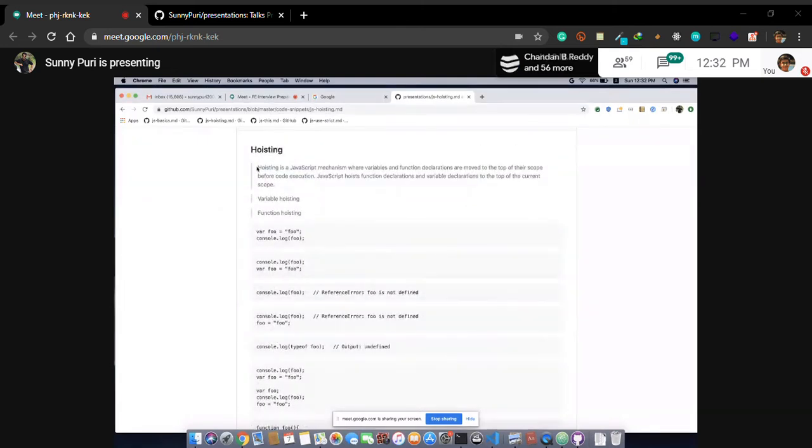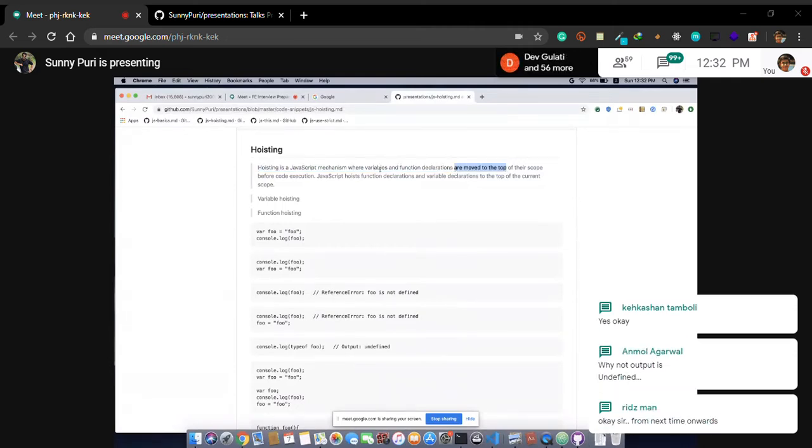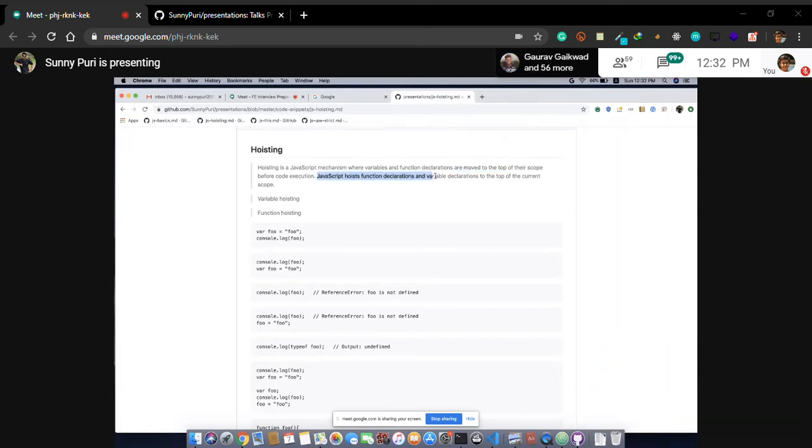So what is hoisting? Let me go through this. Basically, hoisting is a JavaScript mechanism where variable and function declarations, point to be noted, declarations, are moved to the top of the scope before code execution. JavaScript hoists function declarations and variable declarations to the top of the current scope. Just see, current scope. So let's say we have a variable foo, we can access it easily. It will print foo. If we try to print foo before it, what will happen? It will give you undefined.